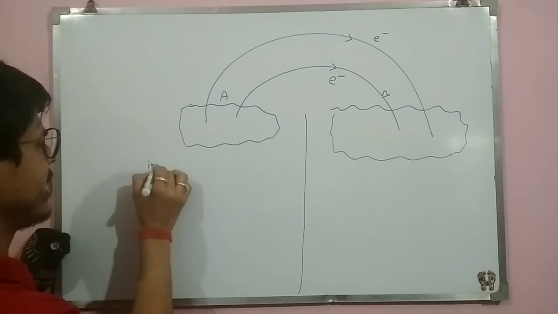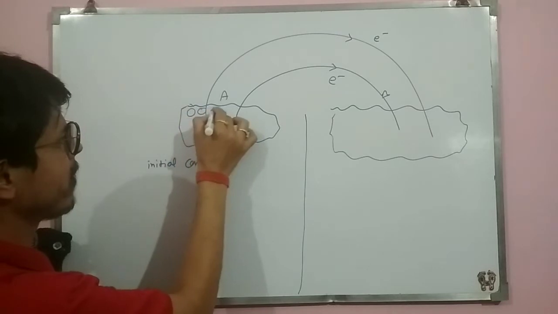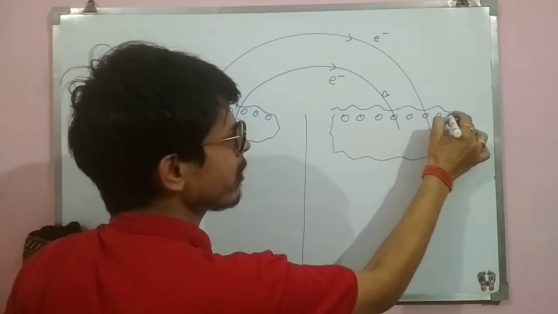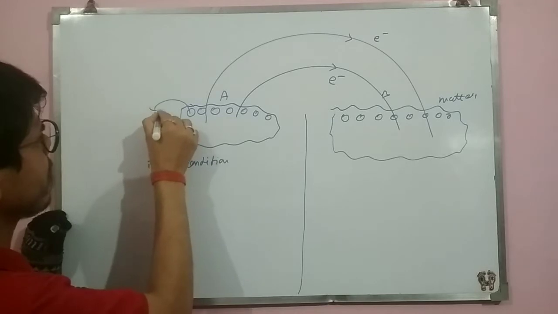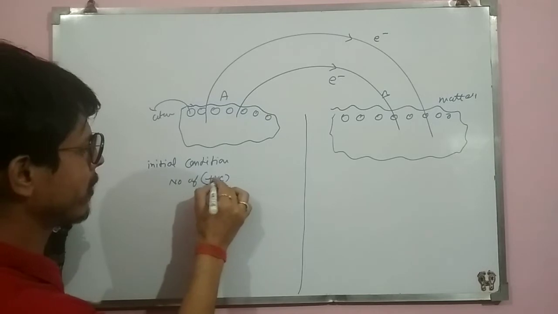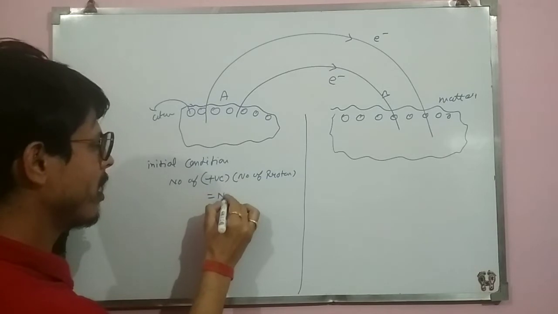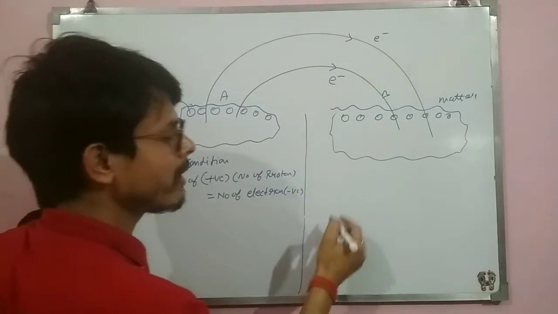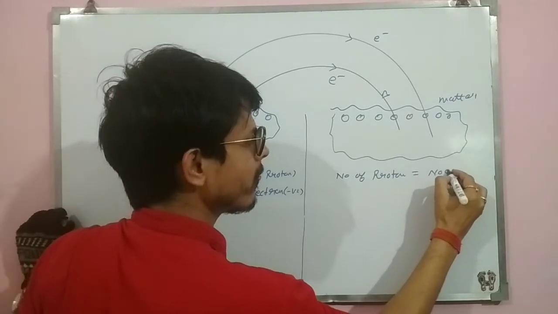In material A, initial condition. What is initial condition? This material is also made up of small particles. B is also made up of small particles because both are matter. Now these small particles are called atoms. In initial condition, number of protons, that is the number of positive charges, is equal to number of electrons, that is the number of negative charges. Similarly for material B also, number of protons equals number of electrons.